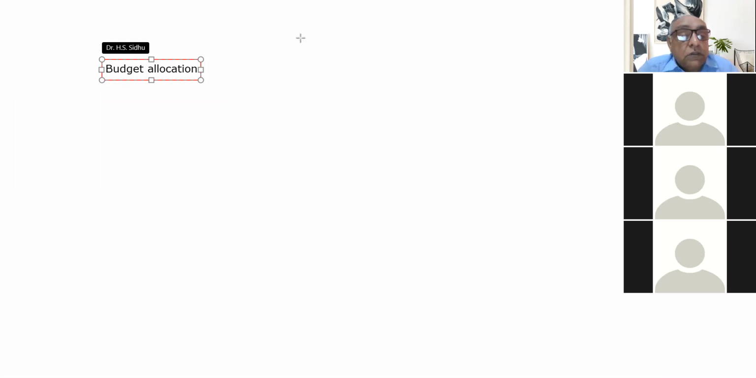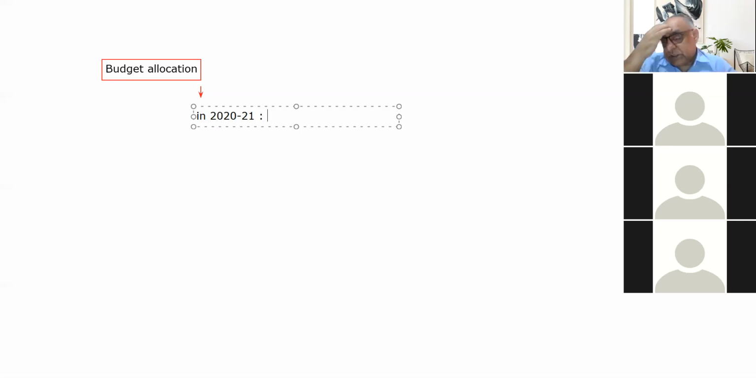Okay, beta. So now the budget allocation. As far as the budget allocation is concerned, in the year 2020-21, the total budget allocation for the Manrega scheme was rupees 61,500 crore. That was the budget allocation.